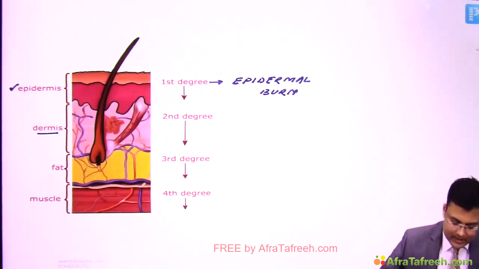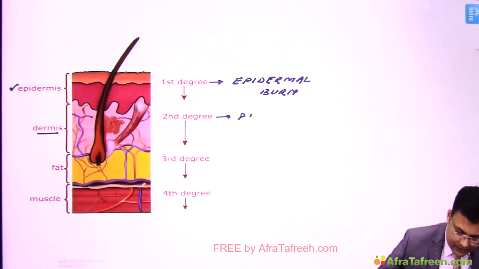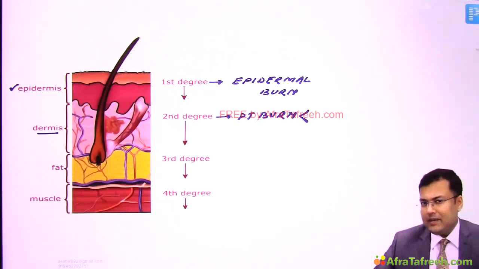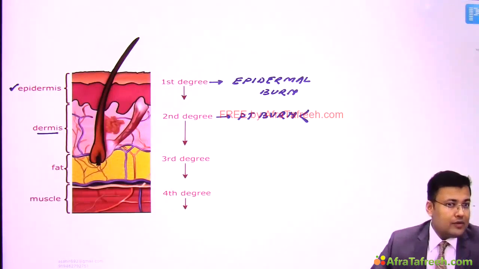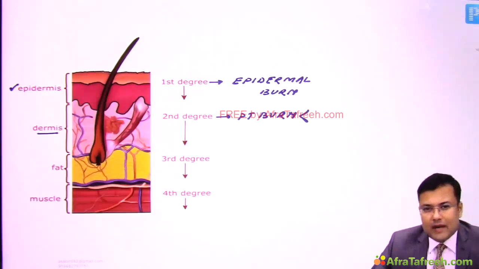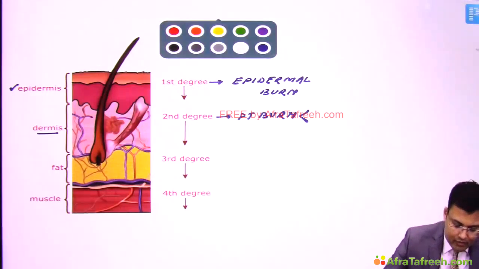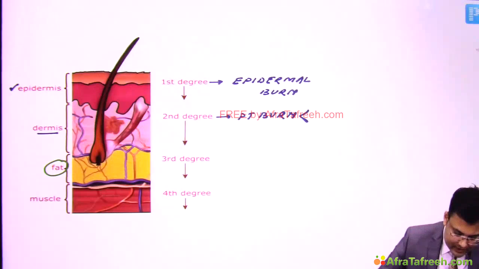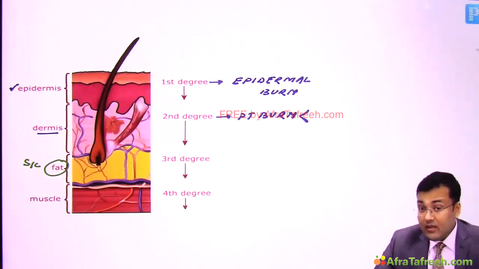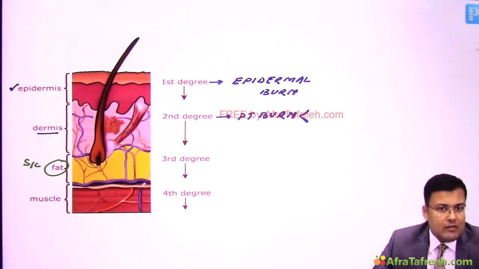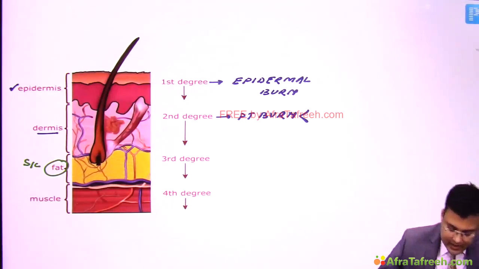This partial thickness burn is further divided into superficial partial thickness and deep partial thickness. In the superficial partial thickness, apart from epidermis, only papillary dermis is involved. And in deep partial thickness burn, there is involvement of reticular dermis. Now here, the important point is you can see subcutaneous fat involvement in which degree?